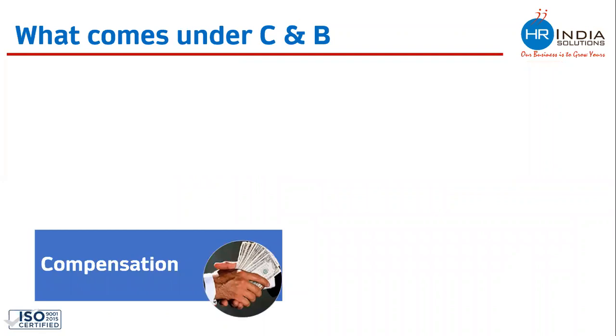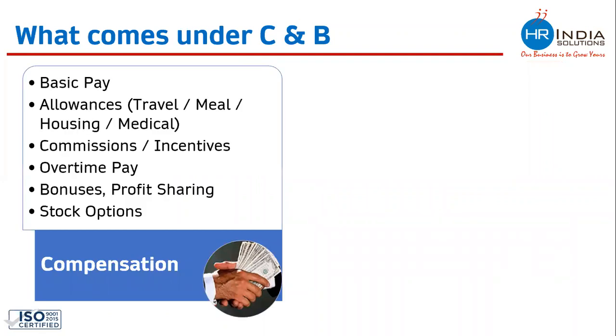Compensation, which is the monetary part of the compensation package, includes things like basic pay and all allowances. It can be travel allowance, meal allowance, housing, or medical, which are paid in the form of money. All commissions, incentives, overtime payment, bonuses, profit sharing, and stock options are also paid in the form of money. Hence, they come under compensation.